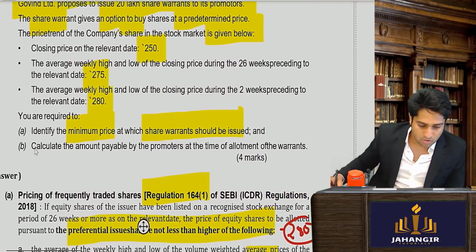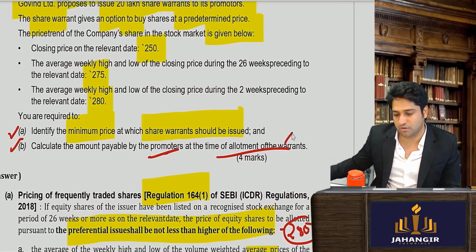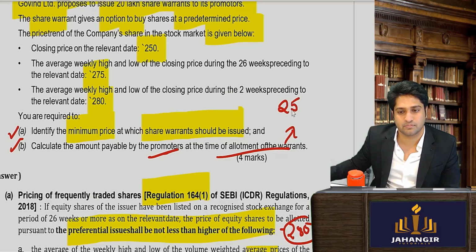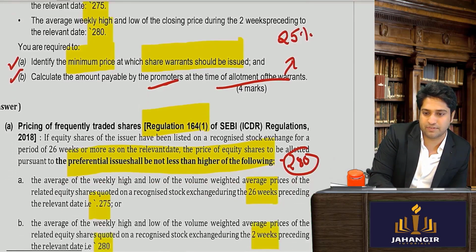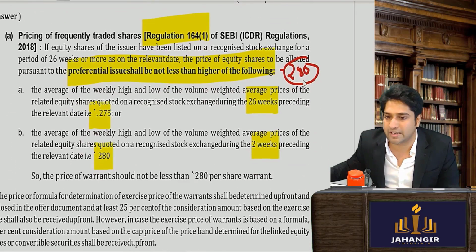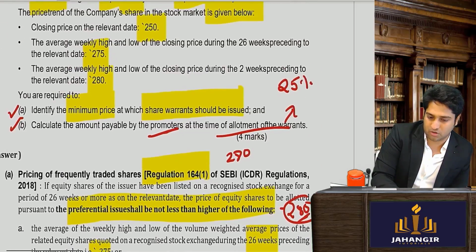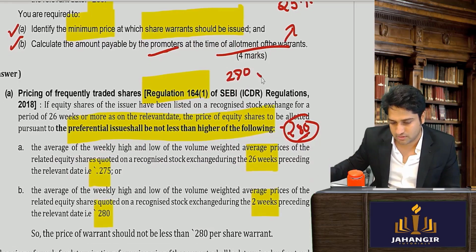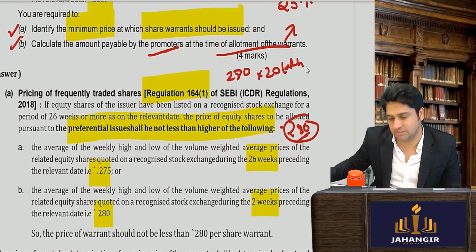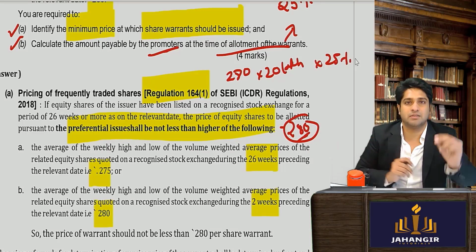Then calculate the amount payable by the promoters at the time of allotment of the warrant. At the time of allotment, how much do they have to pay? 25%. So we figured that it is issued at 280. So 280 into how many have been allotted to him? Into 20 lakhs have been issued to them, and 25% of that is the minimum price.